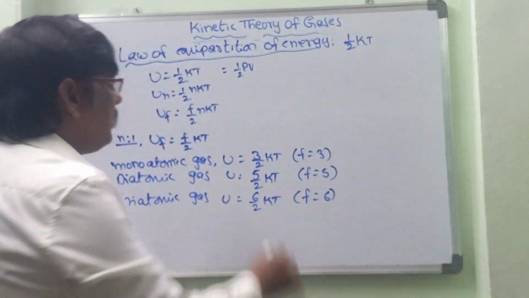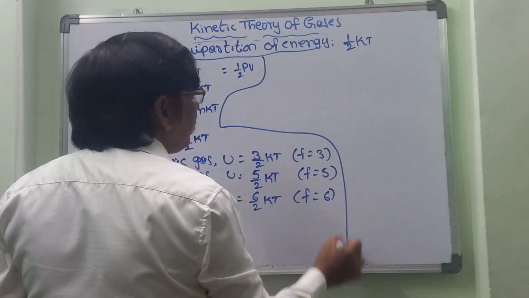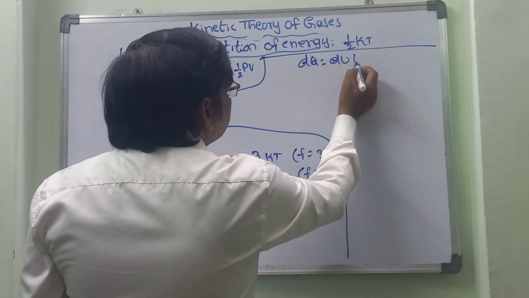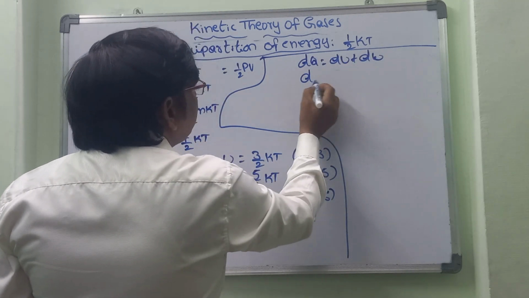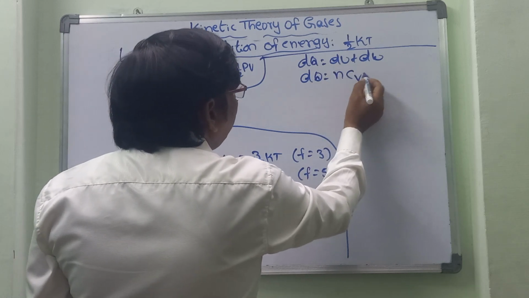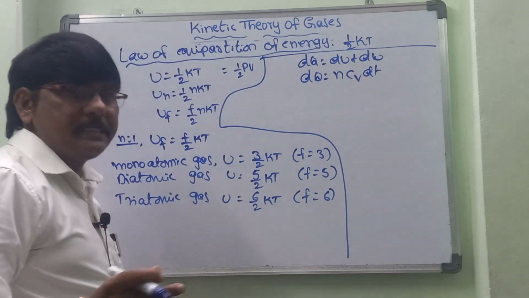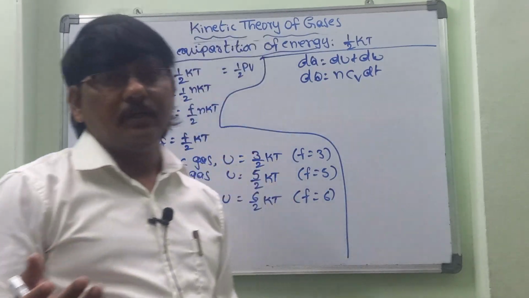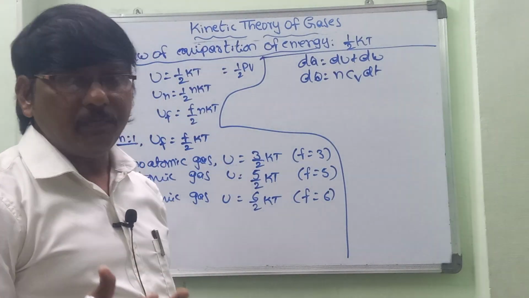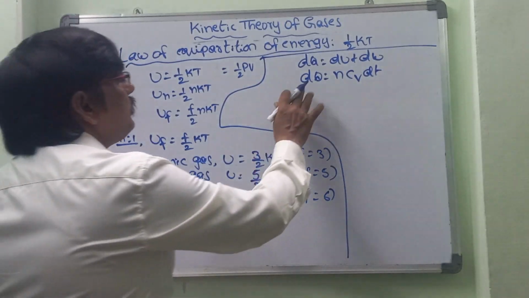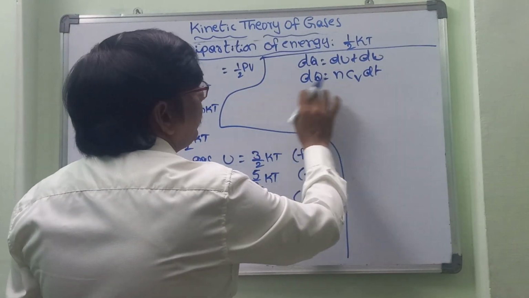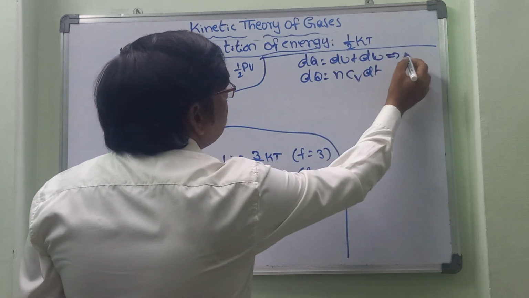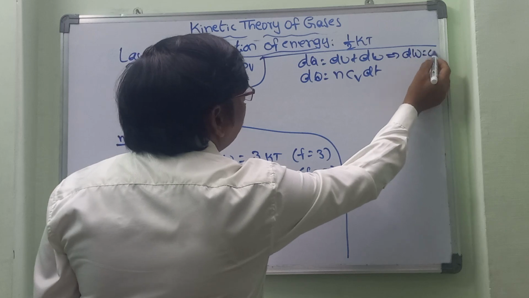So for specific heat, what is the formula we have? dq is equal to du plus dw. So dq is equal to ncv dt. Now we are going to discuss the degrees of freedom in terms of specific heat, the energy in terms of degrees of freedom. So dq is equal to ncv dt, and again it is du plus dw. At constant volume, dw is equal to 0.